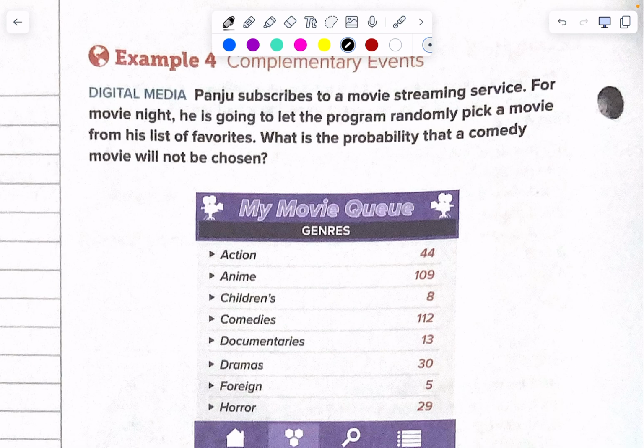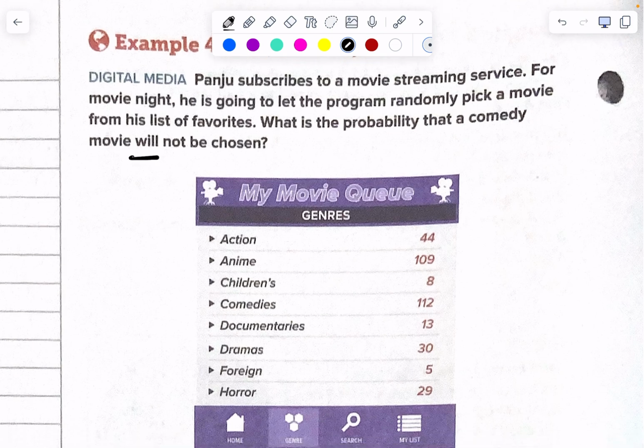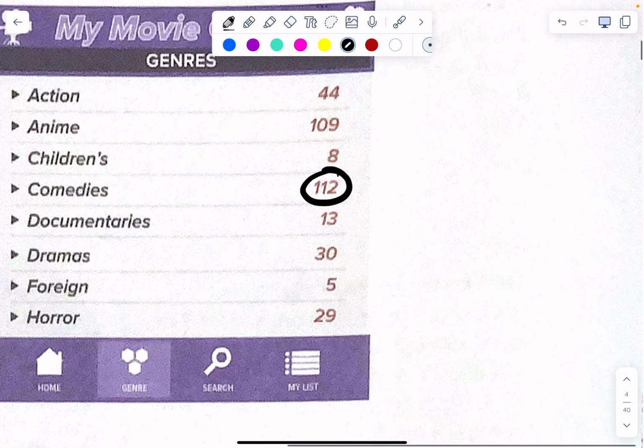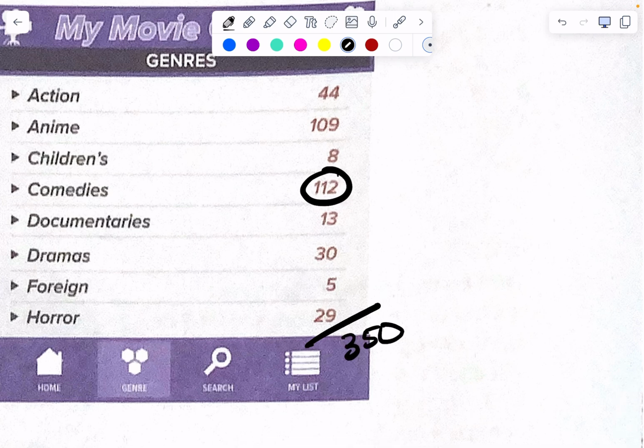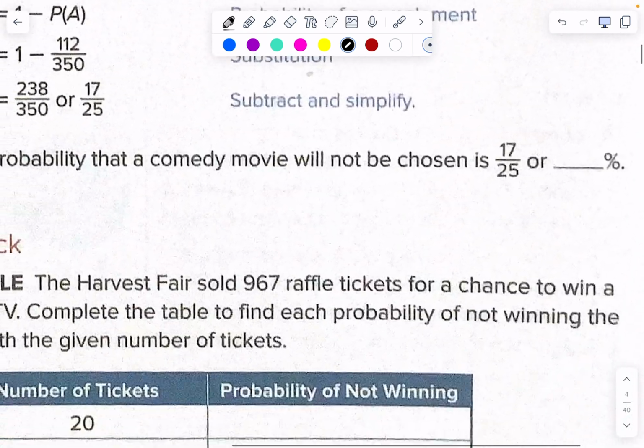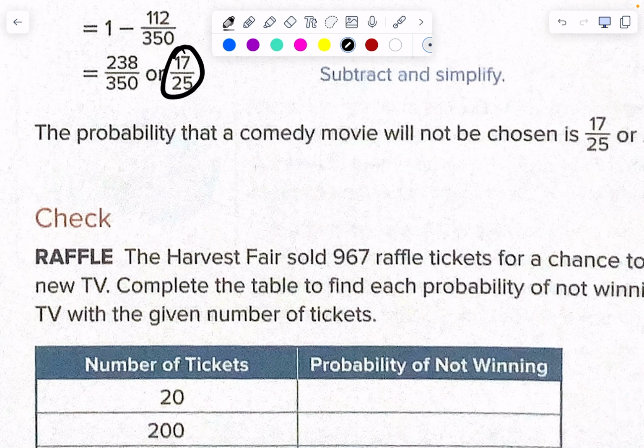All right, he subscribes to a movie streaming service for a movie night. He is going to let the program randomly select a movie from his list of favorites. What is the probability that a comedy movie will not be chosen? We added these together earlier this morning and said that this was 350 different ones. How do I figure out how many are not comedy? 350 minus 112 is 238. So what's the probability of not comedy? 238 over 350, which is like 17 over 25, I think. I don't remember how they reduced. 17 over 25.